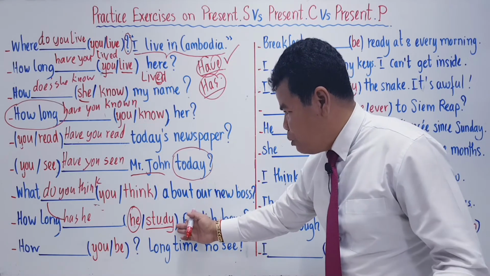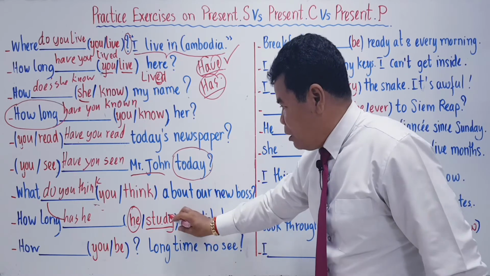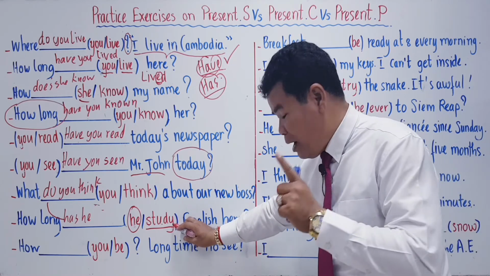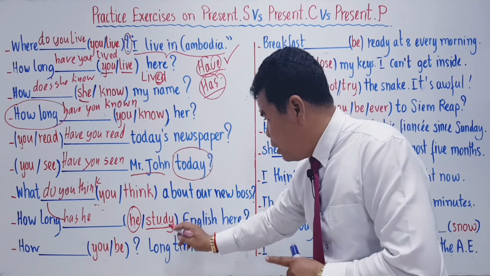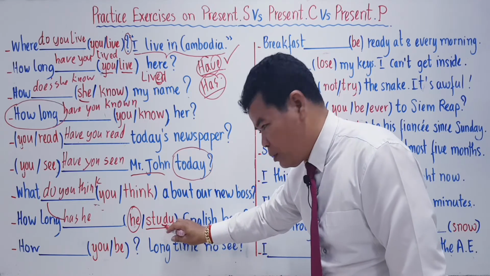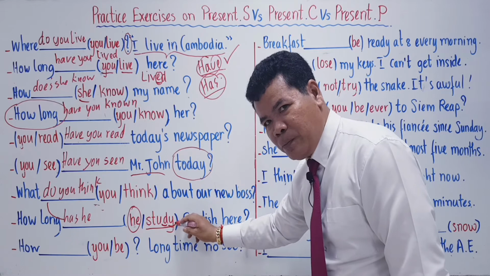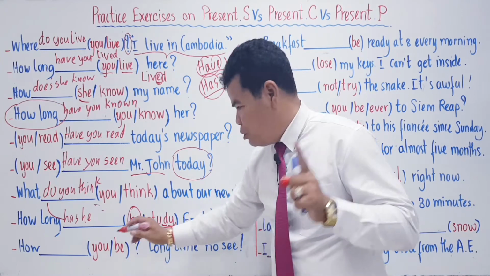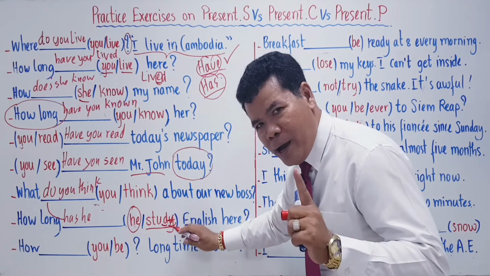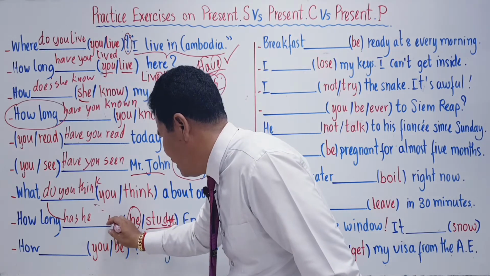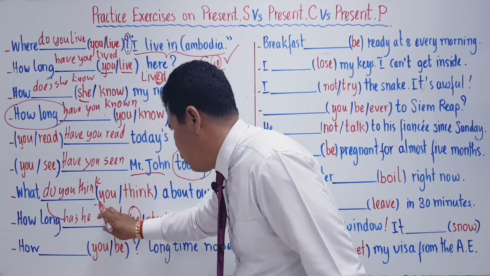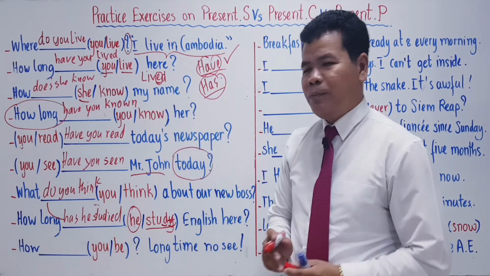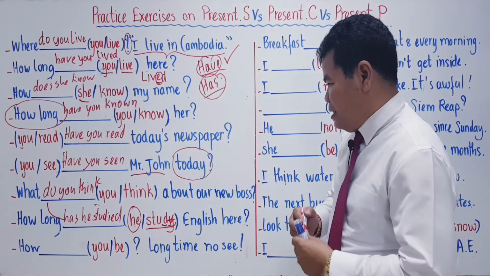So what are you going to do now? Just remember about that. Verbs ending in a consonant followed by the letter Y, before adding ed to the verb, we have to change Y to I, and then ed. So what do we have? Studied. How long has he studied English here?